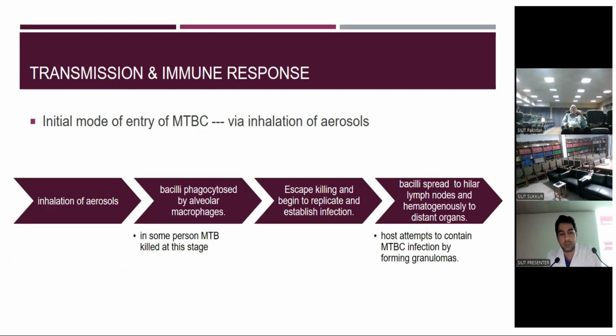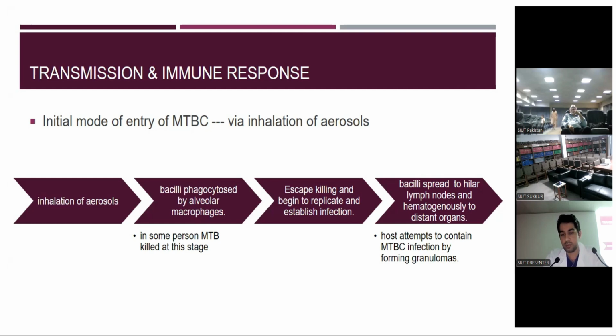The initial mode of transmission of tuberculosis is via the inhalation of infectious aerosols, and they reach up to the alveoli and are taken up by the alveolar macrophages. At this stage, some of the infected Mycobacterium tuberculosis bacteria are either killed or escape killing and begin to replicate and establish an infection, where bacilli spread to hilar lymph nodes and hematogenously to the distant organs.